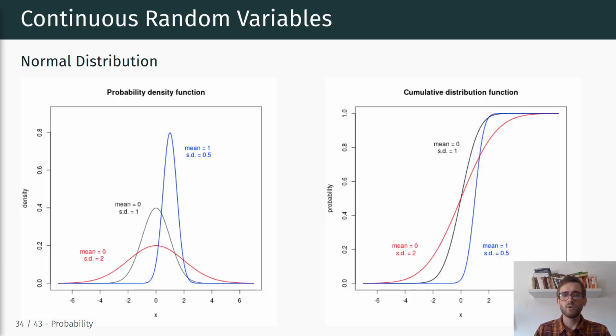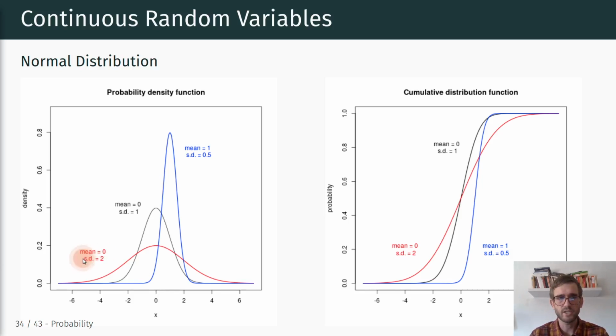Okay, so just to give you a better idea of what these normal distributions look like with varying means and varying standard deviations, here I just plotted the probability density function and the cumulative distribution function with varying values for mu and sigma squared. The standard normal distribution is the black line up here, and of course it is centered around 0. It's symmetric, and we see that most of the probability mass is between -2 and +2 standard deviations from 0.